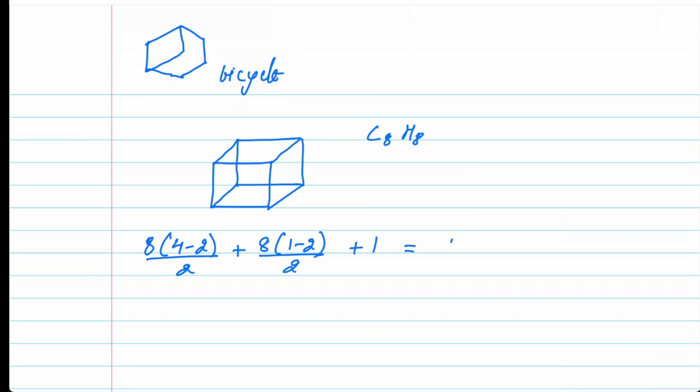And this turns out to be 5. So cubane has the double bond equivalent as 5. Clear? It is going to be 8 minus 4 plus 1. That's 5.